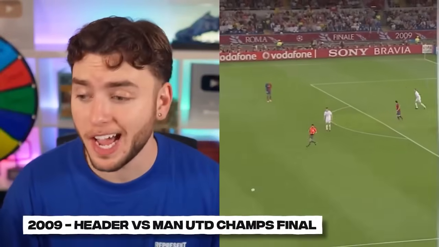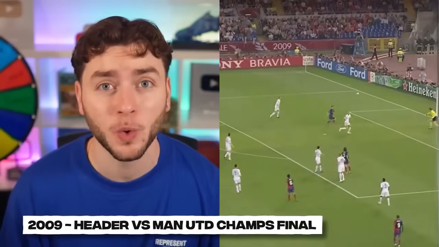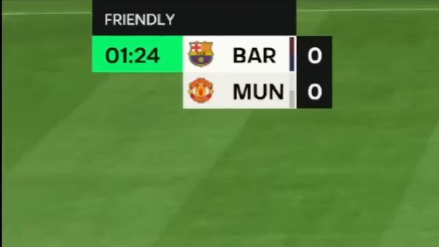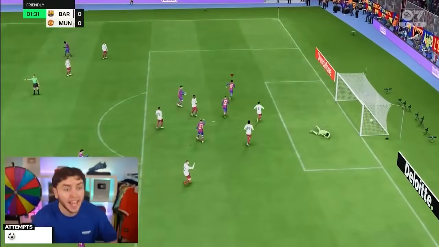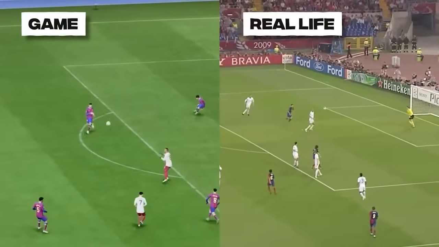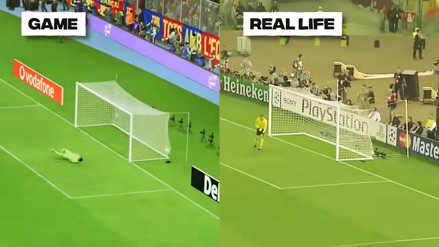Let's go. And that moves us on to 2009, where Messi scored this iconic goal in the Champions League final against Man United. And 1 minute 30 into the game, Messi did this. Messi! Oh my god! Look at the time. Oh my god. From the ball to the head to the goal, it was almost identical.